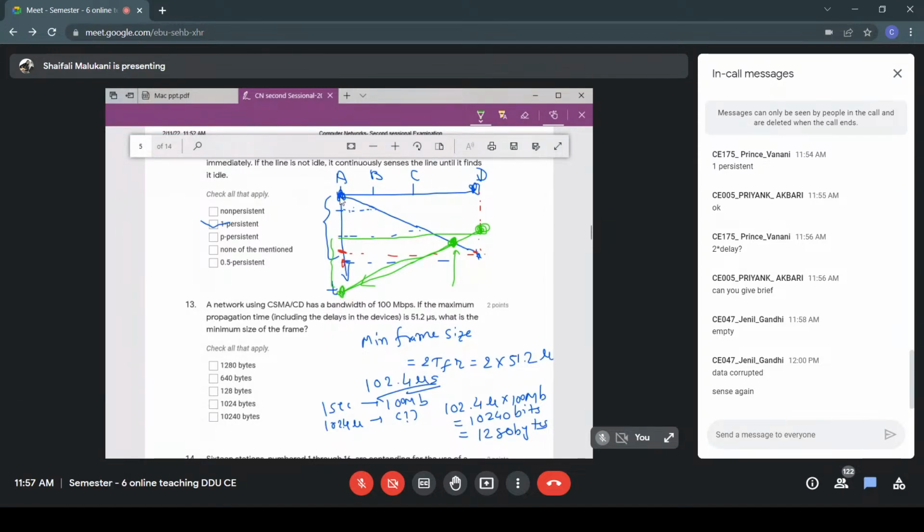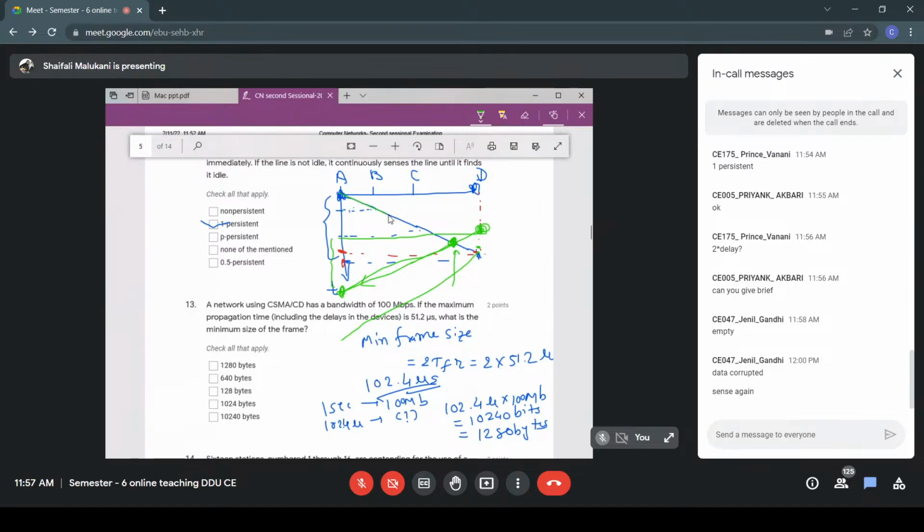Okay, so how much time in the worst case will A take? Like here, if the collision happened here, it took this much time, right? Possibly D just started transmission at this moment, or just a moment before, so it is possible that it will take even more time. How much time will it be?